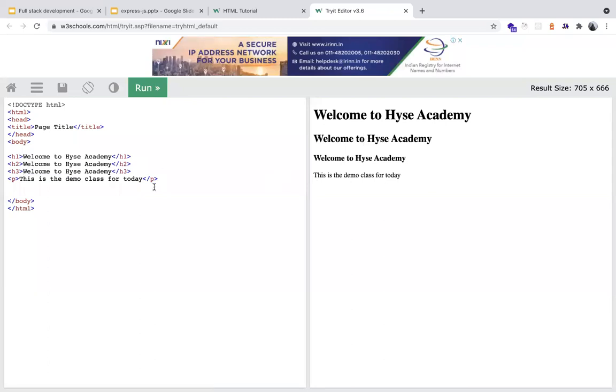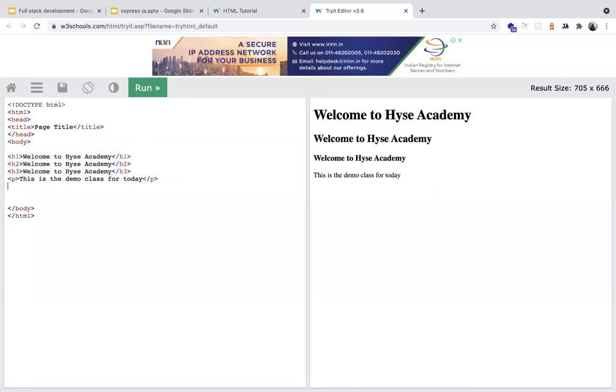The CSS part is how we give colors and everything to this. All right. That also you will come to know when you start learning about these things. And I've just told you this is the body tag, and inside the body tag you have all the content that you have to show on your page.